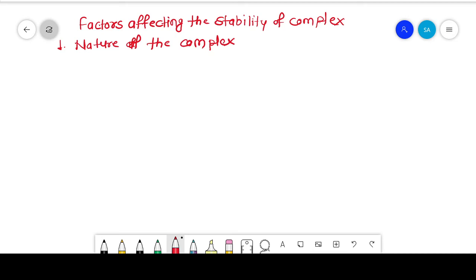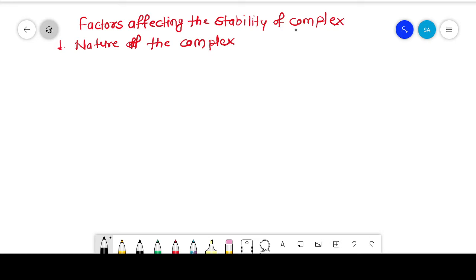Hello students, in the last lecture we studied the stability of complexes, which is the thermodynamic stability and kinetic stability of the complexes. In today's lecture we study the factors affecting the stability of the complexes.